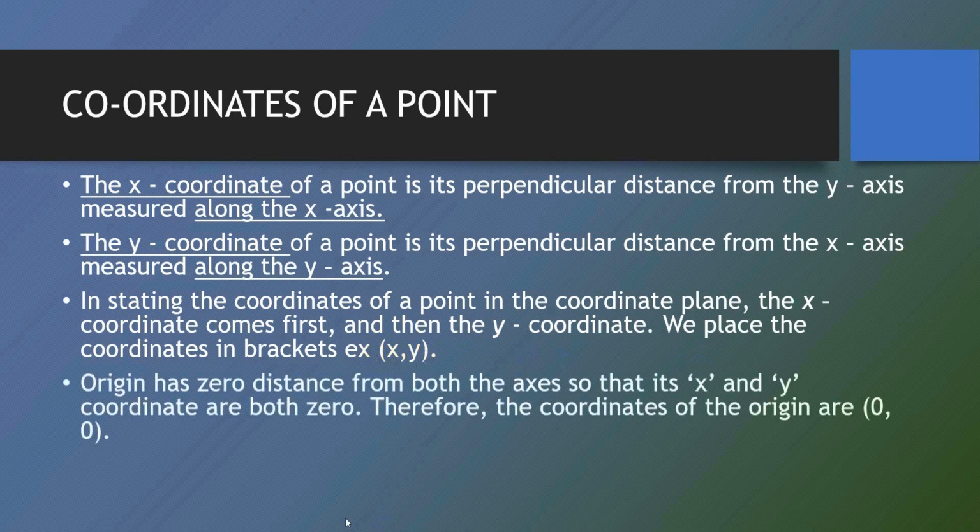Now, the origin has zero distance from both the axes. As we have already seen in the previous slide, the origin is the point where the two axes intersect each other. So it is the 0 point, both on the x-axis and on the y-axis. Therefore, the coordinates of the origin are written as (0, 0).